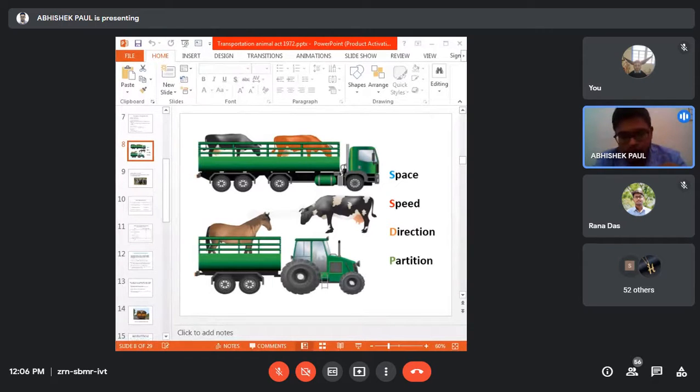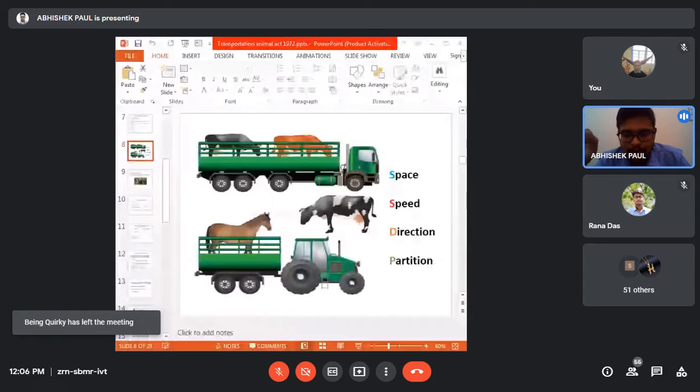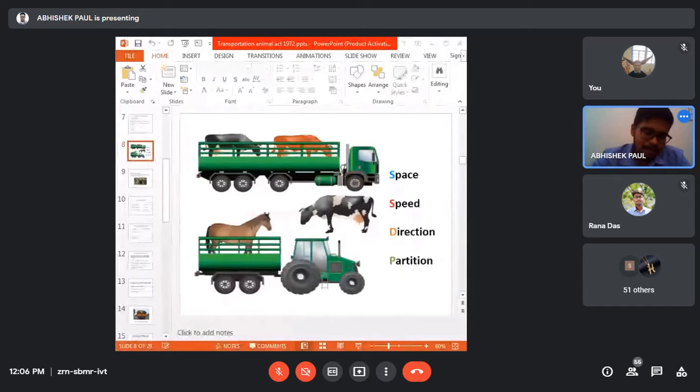If you are transporting animals in a vehicle, there should be a separate partition between the animals. These four things are very important, so please remember them before transporting any animal: first, space allocation in the vehicle; second, the speed of the vehicle; third, the direction of the animal in the vehicle; and last, the partition between the animals.